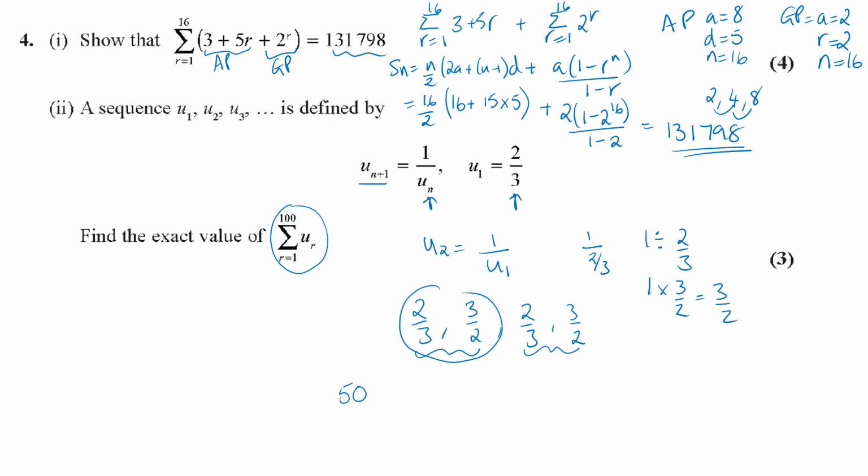So it's going to be 50 times 2/3 plus 3 over 2. So if we do 2/3 plus 3 over 2, that's going to give you 13 over 6. So it's 50 times 13 over 6. We do that on our calculator, that is 325 over 3, which is 108 and 1/3.